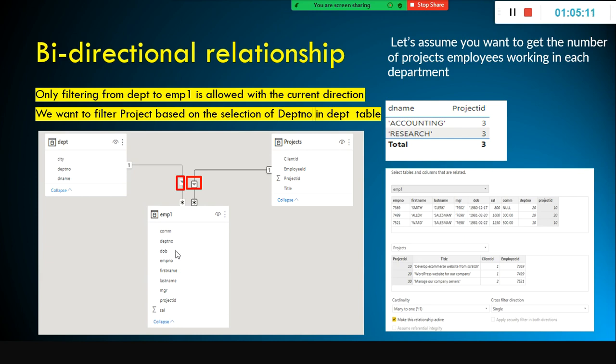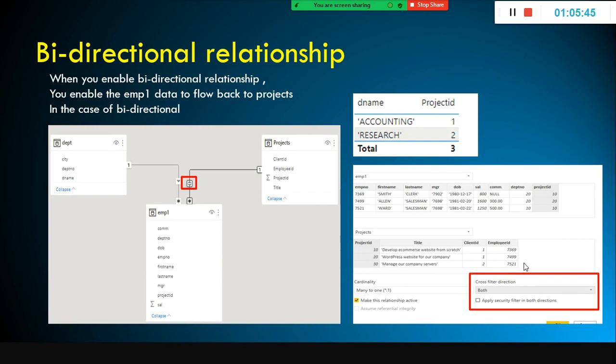Department name wise, how many projects are there? You can tell, project ID. Okay. In this case, single relationship is enough.